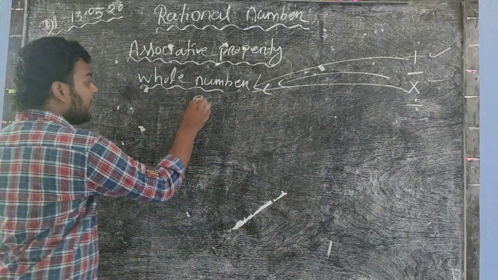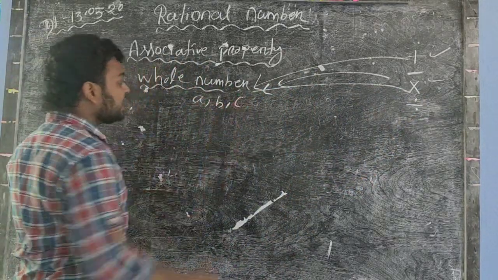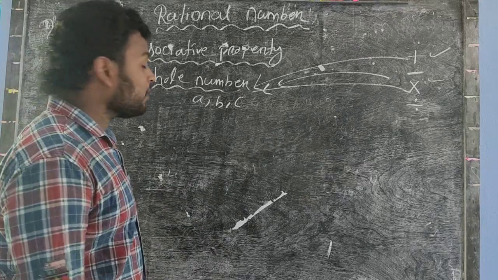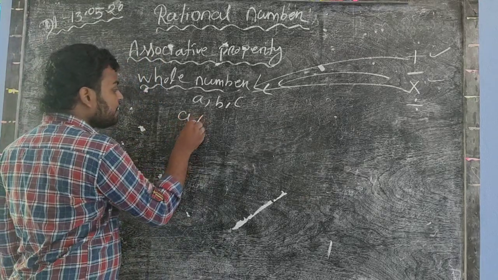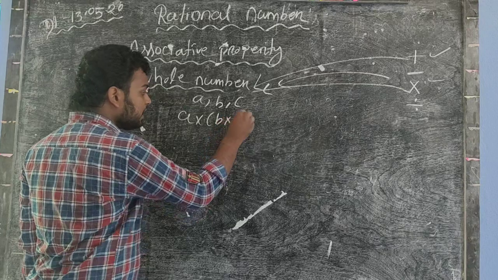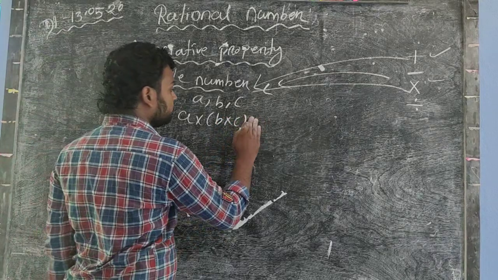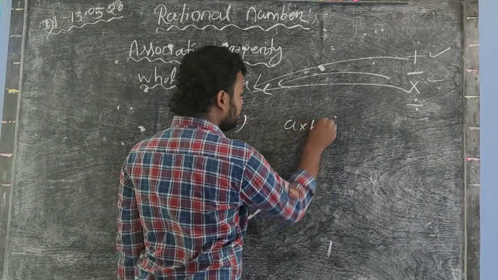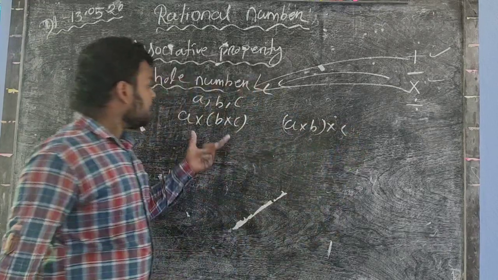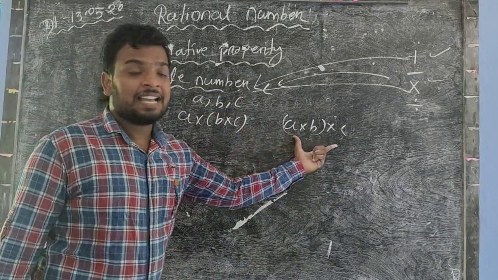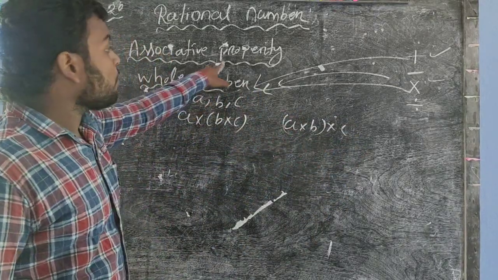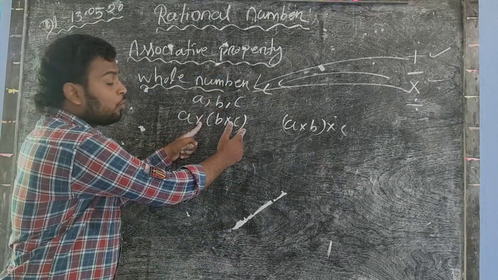So if A, B and C are three whole numbers, and if A into B into C equal A into B into C, if LHS equal to RHS, then you say that whole number obeys associative property. First of all, you do the bracket.